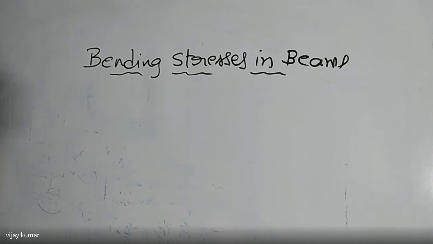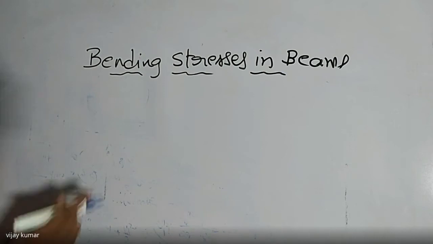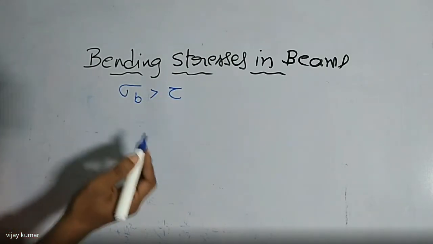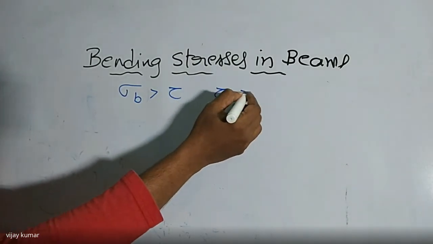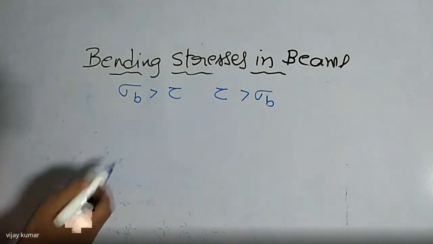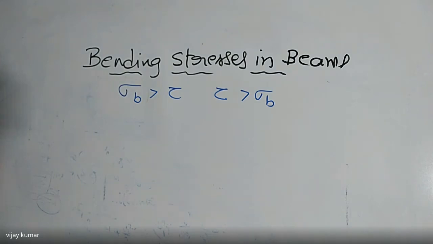So here I am telling about only bending stresses. Why? Because we are going to neglect the shear stresses. Sometimes the bending stresses are greater than the shear stresses, or sometimes the shear stresses are greater than the bending stresses. So here I am going to consider bending stress as always very much greater than shear stresses. So we are going to neglect the shear stresses in beams, and consider only bending stresses. So it is named bending stresses in beams, or it is also named pure bending.